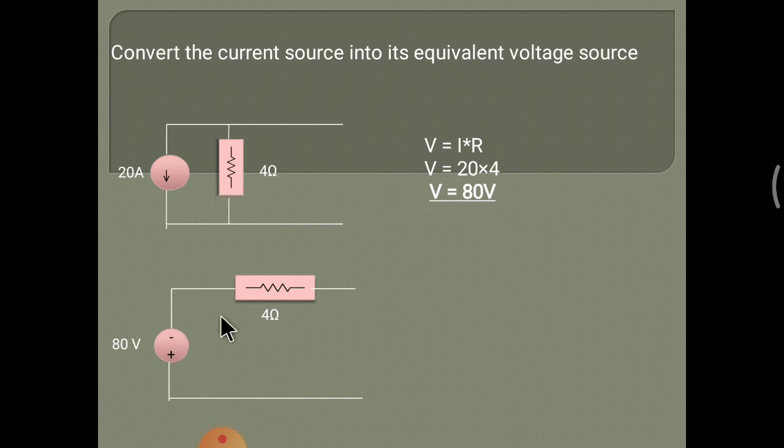In this circuit, the voltage source and resistance are connected in series. The resistance value is not changed. Now the direction of the source current is downward. So for the voltage source, the sign is minus and plus, first minus to plus, like that. This is the conversion of current source to voltage source.